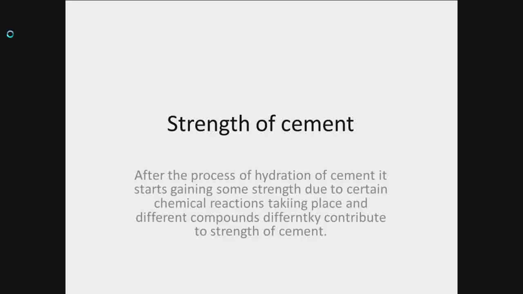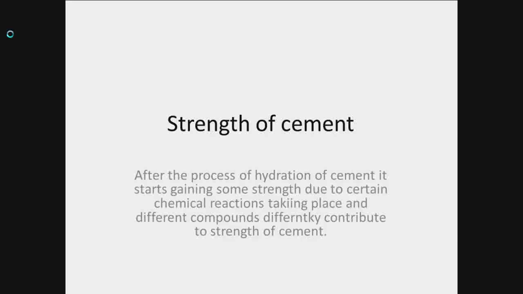Low tricalcium aluminate generates less heat and develops higher ultimate strength and exhibits greater resistance to the destructive elements than cement containing higher percentage of tricalcium aluminate. For these reasons, tricalcium aluminate is very useful in the manufacture of cement. Tetracalcium aluminoferrate is considered an inert material, but it also acts as a flux for clinker fusing at lower temperature, resulting in saving of fuel. Practically, it does not contribute to the strength of cement.